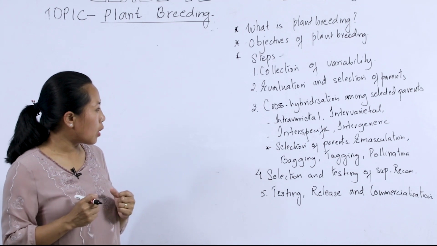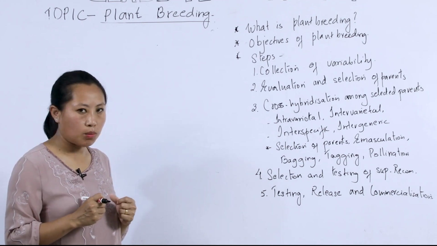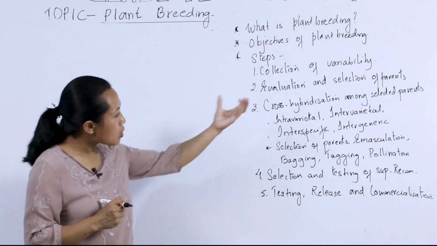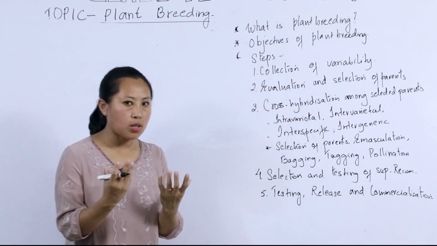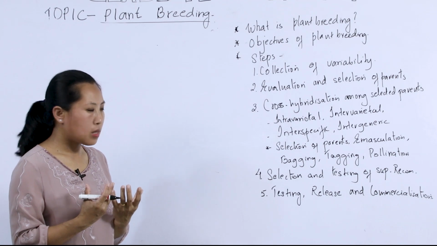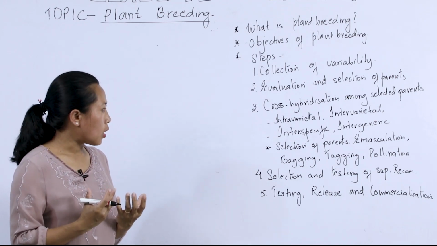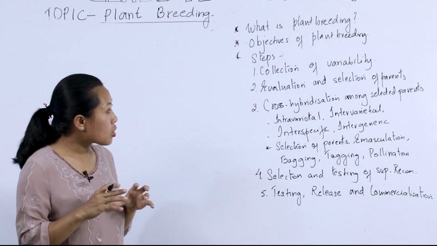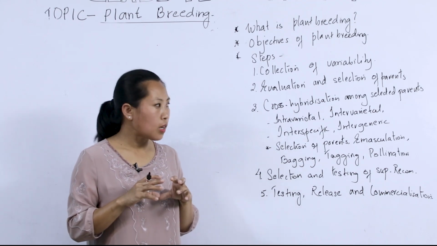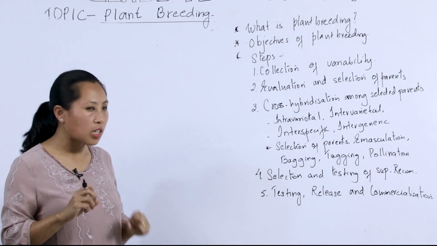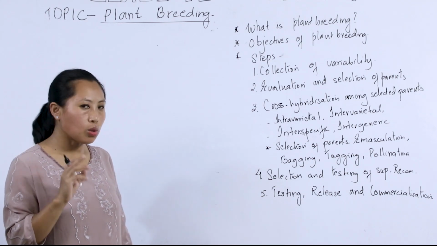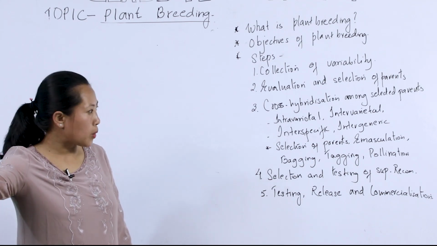Okay, so the next step now is cross-hybridization among selected parents. So once these parents are selected in the second step, the next is to cross them. So what is hybridization? Hybridization is the technique of introducing characters from desired parents into a single individual, which is also known as the hybrid or offspring.